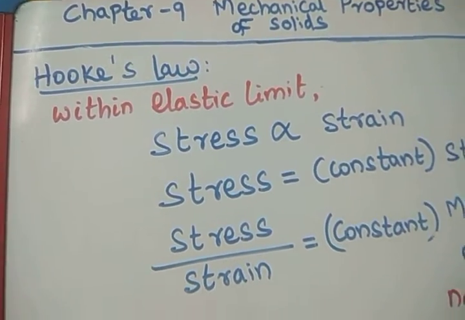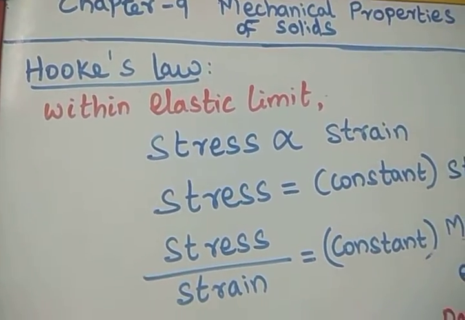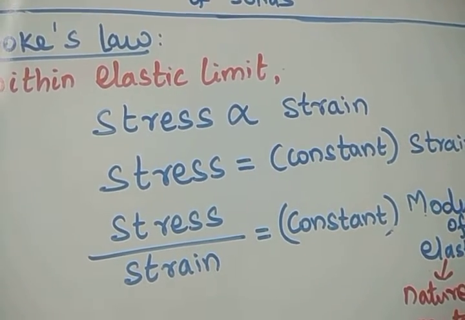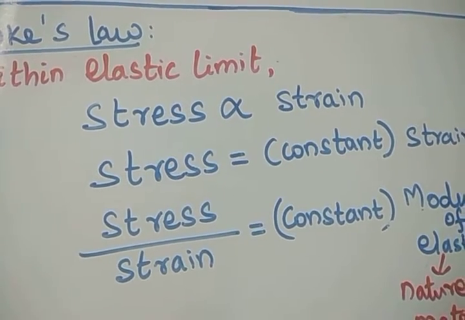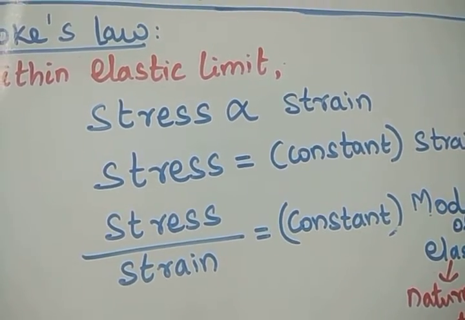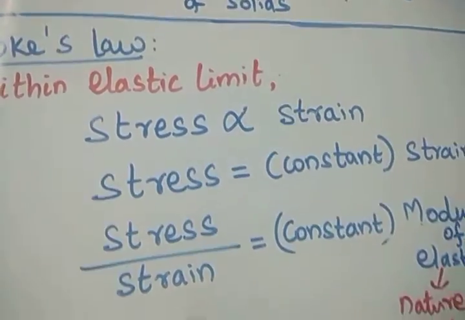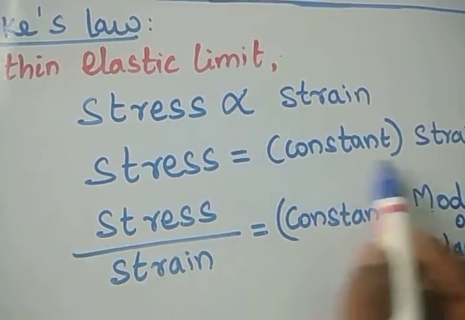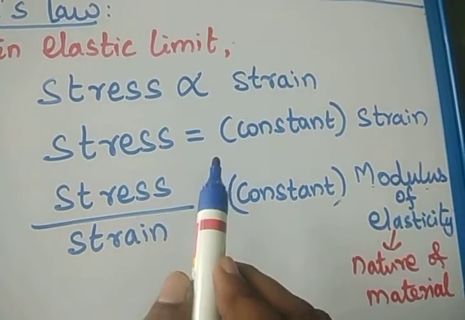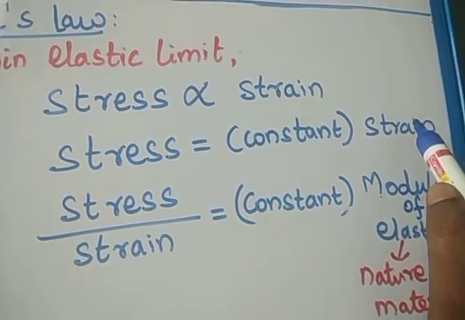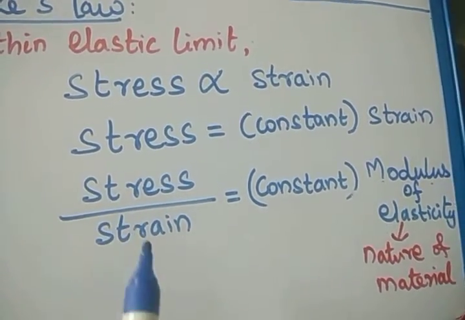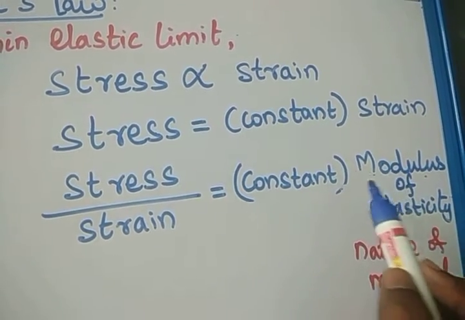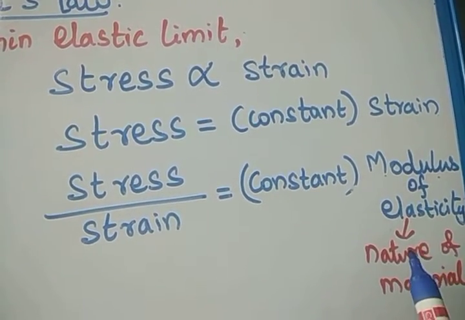Hooke's law. Hooke's law states that within the elastic limit, the applied stress is directly proportional to strain. To remove the proportionality sign, we substitute a constant. So stress is equal to a constant into strain. If the strain goes to the denominator, stress by strain is equal to a constant. This constant is called the modulus of elasticity.